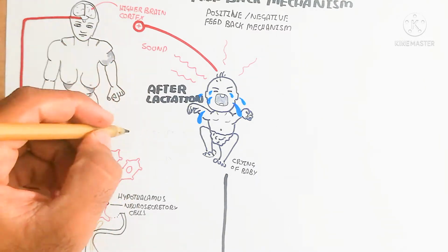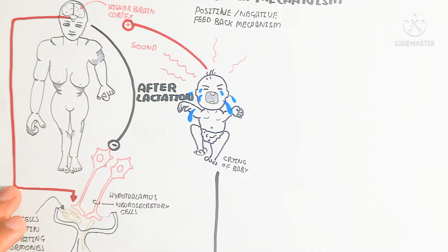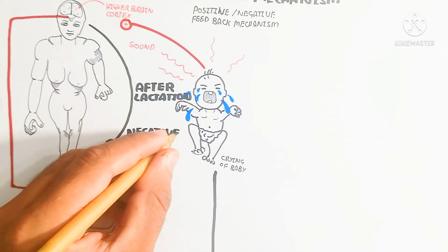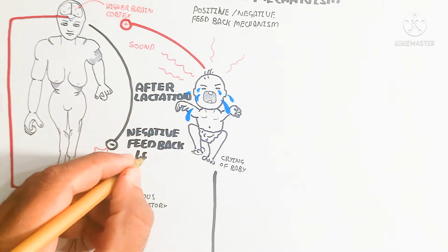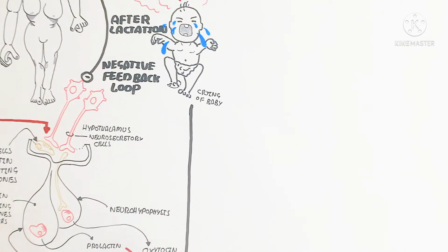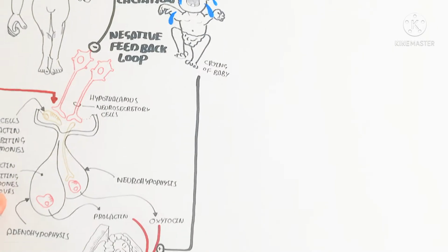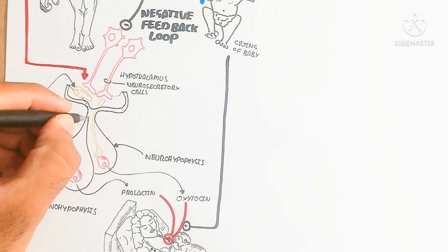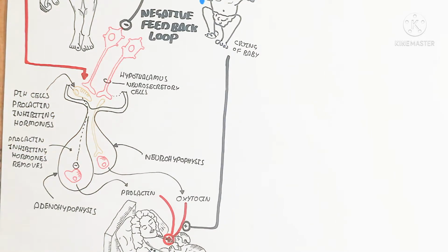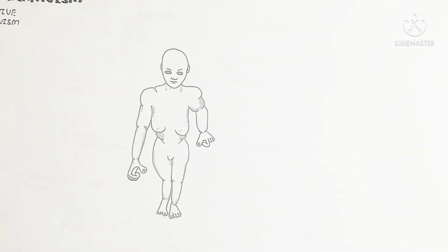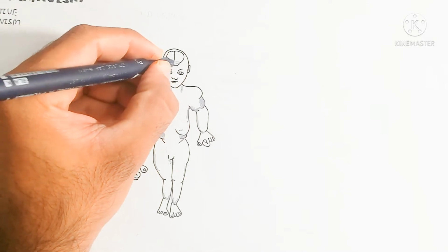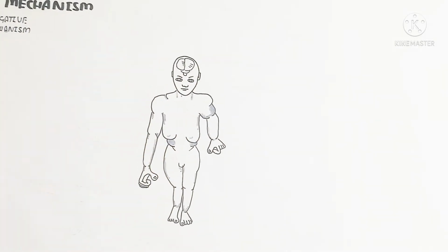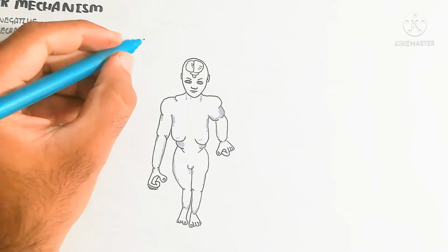to produce the milk, while after the complete ejection of the milk, the negative feedback mechanism will inhibit. So the PIH cell, the prolactin inhibiting hormone, will be produced to inhibit the prolactin production. So this is the negative feedback mechanism after the unwanted time.